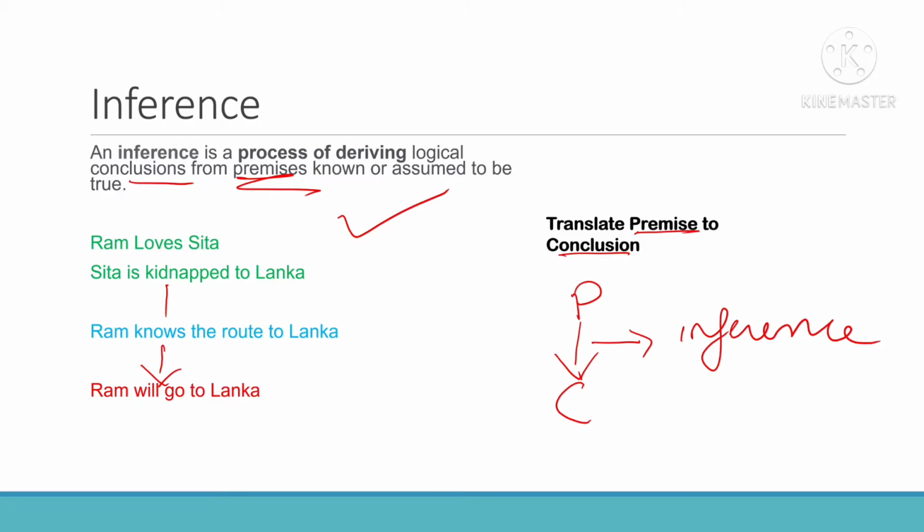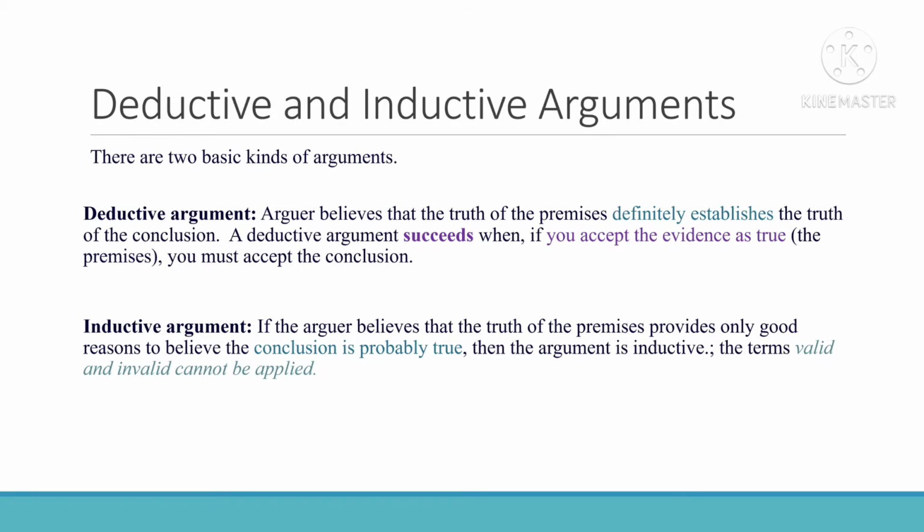Now you have two types of arguments, deductive arguments and inductive arguments. Simply, deduction means, we will deal with this later, anyway now I am giving you a hint: deduction means you are coming from general to specific. You have a general idea.